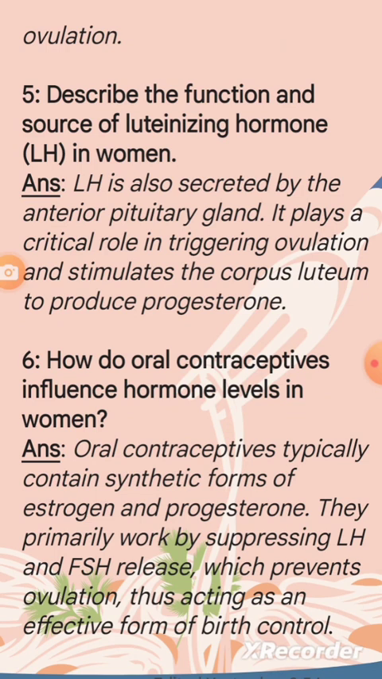Question 5. Describe the function and source of luteinizing hormone (LH) in women. Answer. LH is also secreted by the anterior pituitary gland. It plays a critical role in triggering ovulation and stimulates the corpus luteum to produce progesterone.